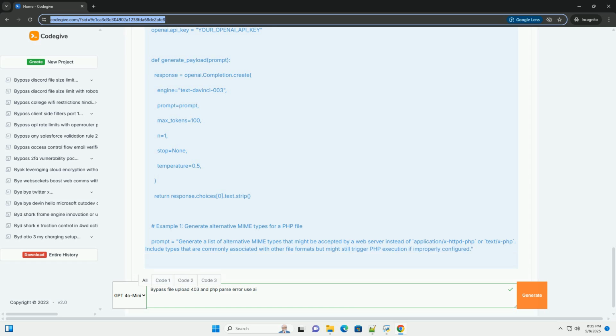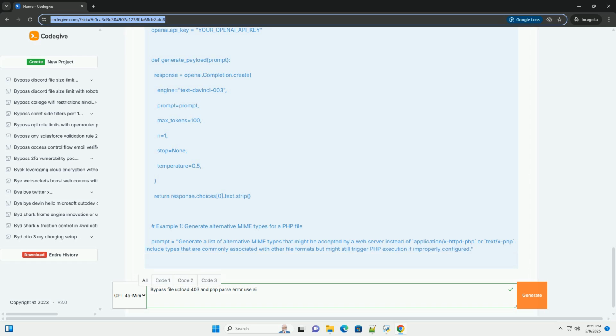Rate limiting: implement rate limiting to prevent attackers from brute forcing file upload attempts. File size limits: enforce appropriate file size limits to prevent denial of service attacks. Monitor upload directory: implement monitoring to detect suspicious files or activities in the upload directory.